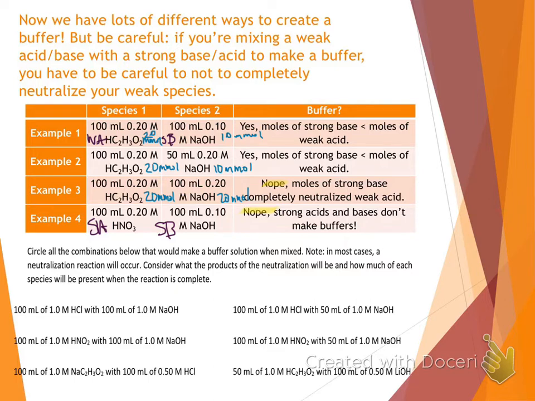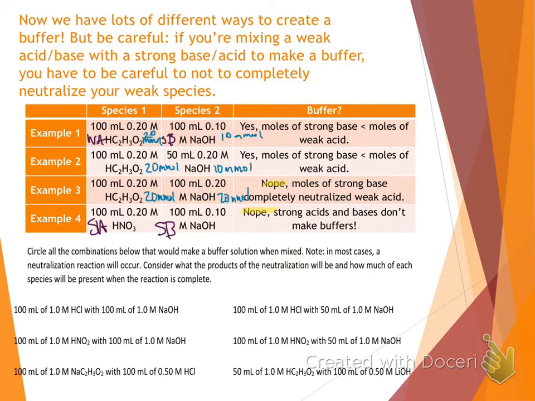It has to be a weak acid or a weak base with its salt. So we're going to go through and see what else we can identify as a buffer here. And in all these different combinations, neutralization reactions are going to occur. We need to know what products we're going to make. Are we going to end up with a weak acid and salt? And compare how much of our stuff is present.